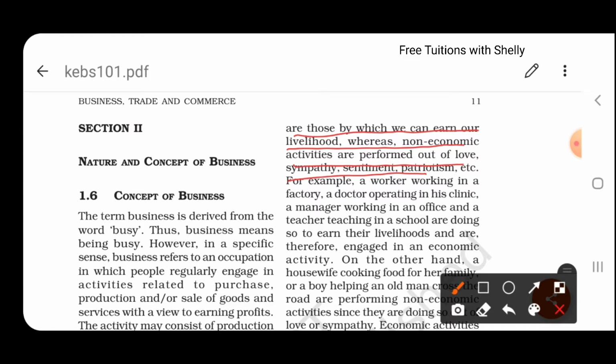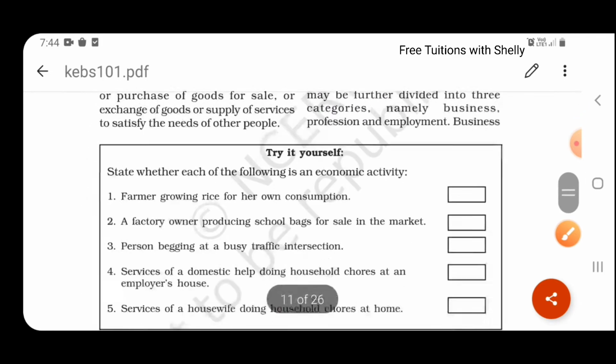Now see the example of your mother working in your home, cooking your food. Is she getting any remuneration, any profit from that? No, but still she is doing it because she has some interest towards you. She has love towards her family. She has sympathy towards her family. So that is why she is doing that. So these are the differences between economic activity and non-economic activity.